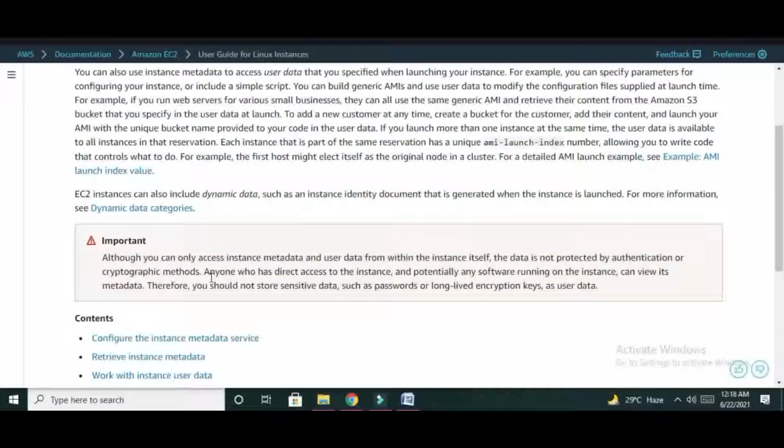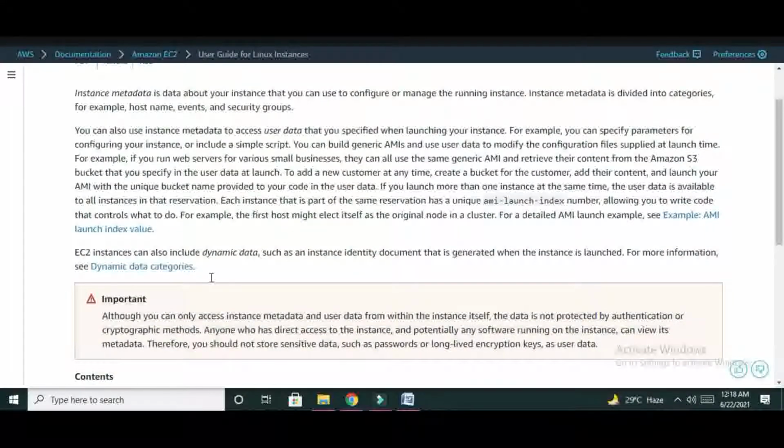So as we know, the instance can be launched by passing parameters like AMI, instance type, EBS volume, configuration setting, security group setting, VPC. So all these things the user needs to pass. After successful passing of all the required parameters, the instance can be created by using the EC2 service of AWS. And when we click on the instance, it will show the metadata related to that instance.